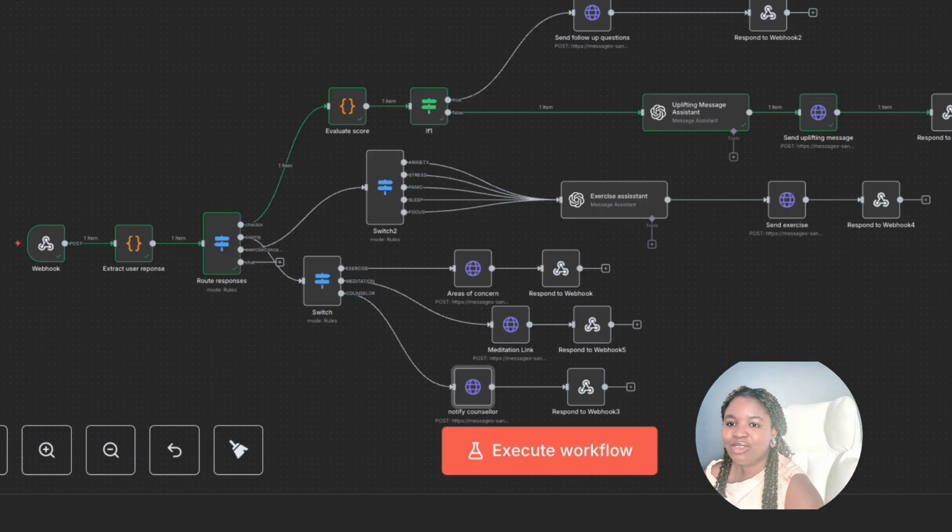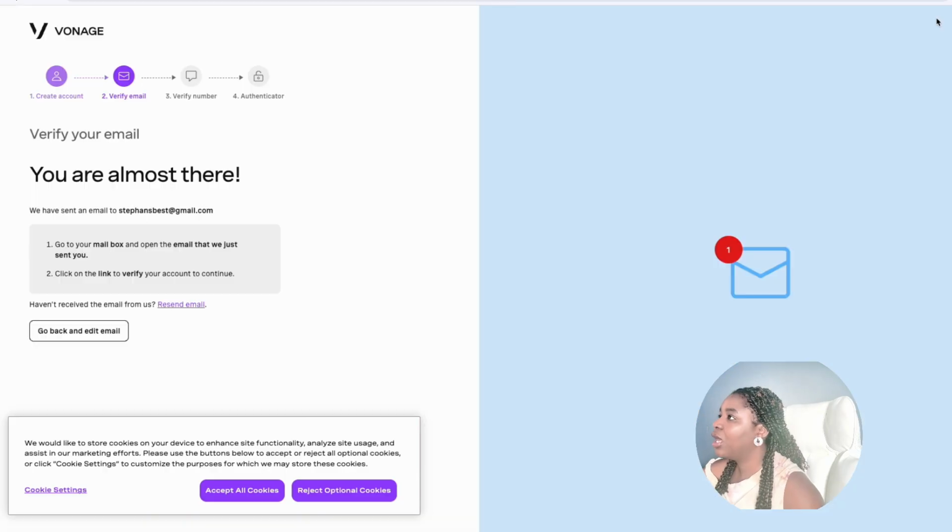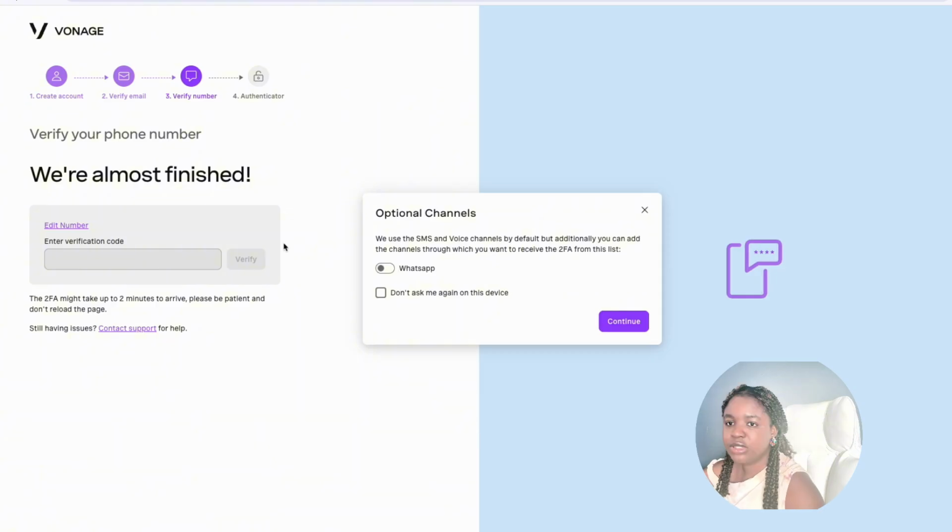In order to sign up for your Vonage account, you first need to put in your email, and then your first name, then your last name, and then I'm going to use a password, and then the country code, I'm going to choose Canada, and then the phone number. As you can see, once you create an account, it brings you here where you need to verify your email. You see a pop-up here about optional channels. So you just have to check the WhatsApp channel. You click on continue, and it's going to send a verification code to your phone number.